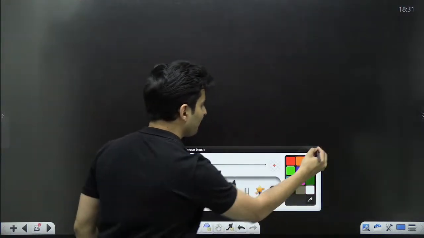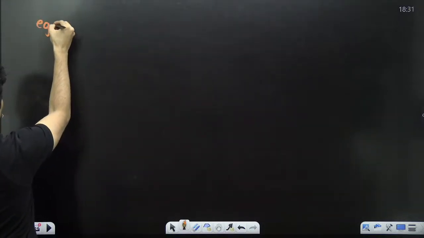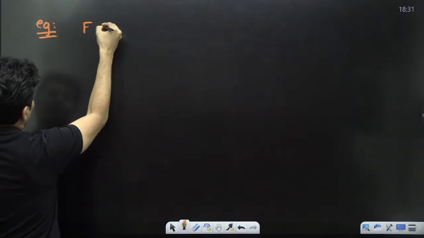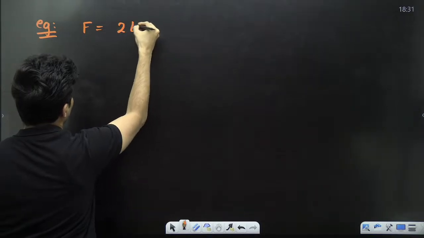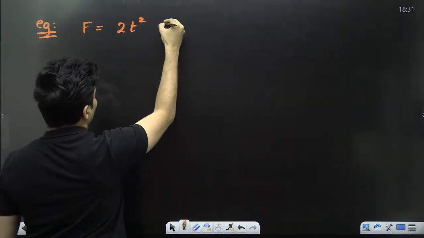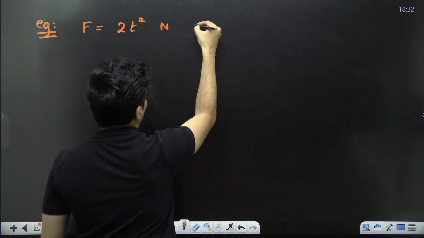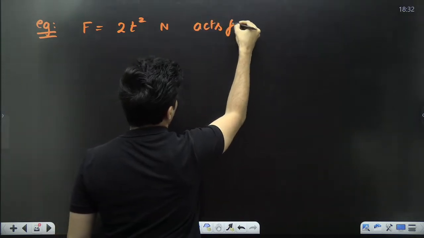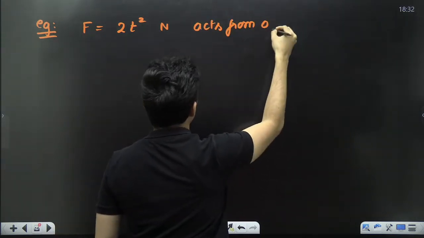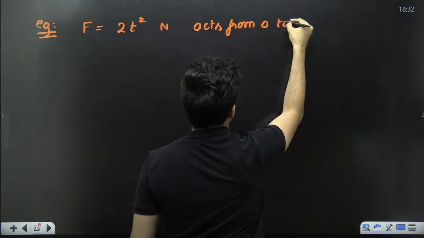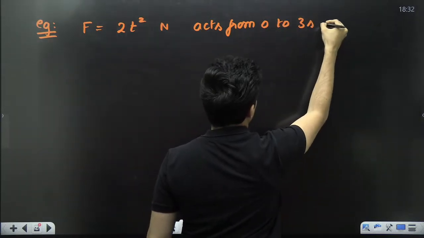Imagine it is given the force is basically 2t square Newton, and it acts from 0 to, let's say, 3 seconds.